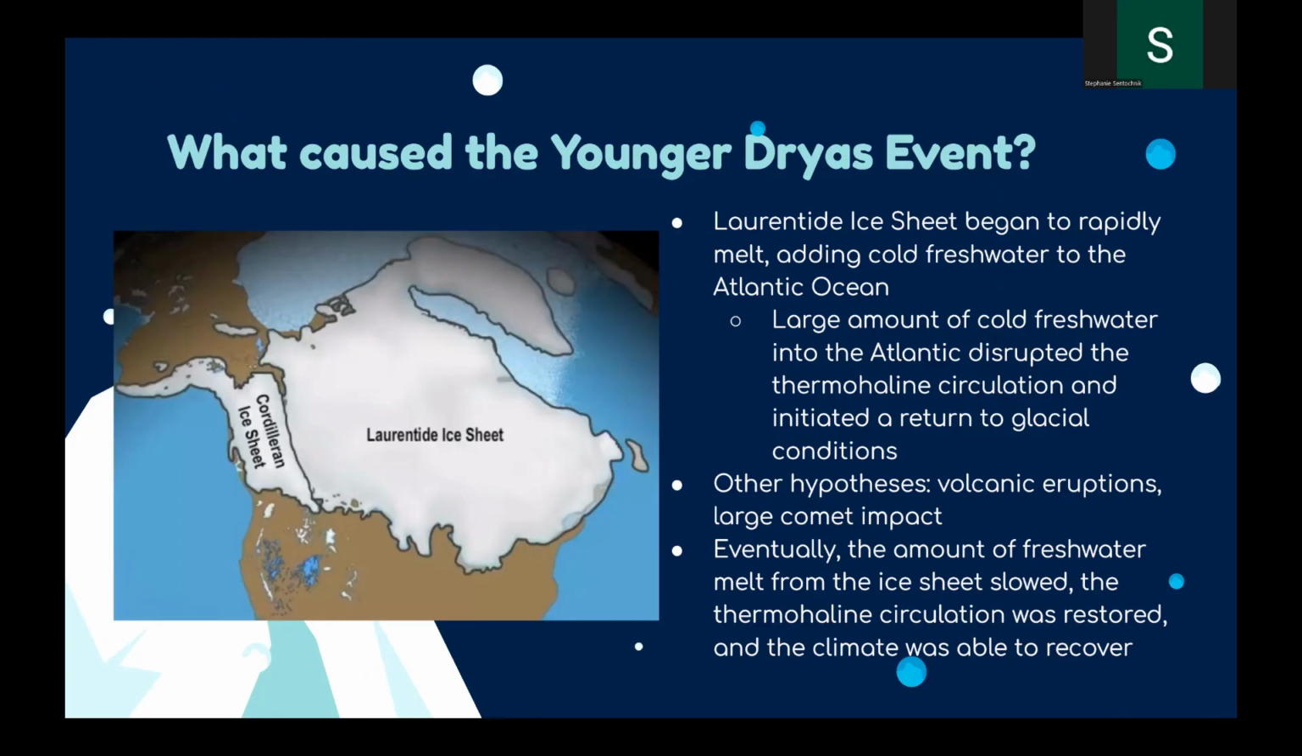Eventually, the amount of fresh water melt from this ice sheet did slow down, and the thermohaline circulation was restored, leading to the recovery of the climate.